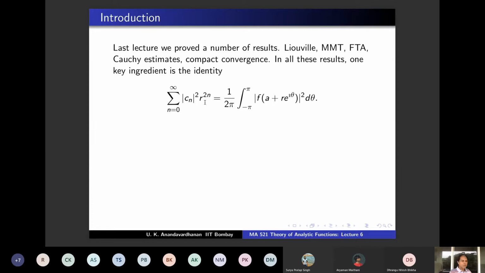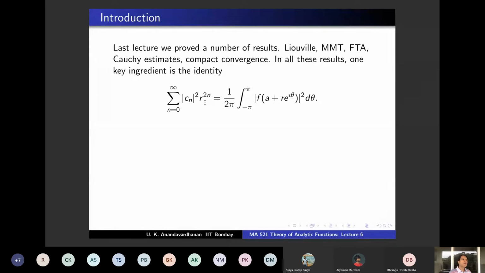And what was the minimum modulus theorem? You apply the maximum modulus theorem to 1 by f. So 1 by f should make sense, so you should put this condition that f has no zeros. Only then you can state the minimum modulus theorem. So if f has no zeros, then the minimum modulus will be attained only on the boundary.